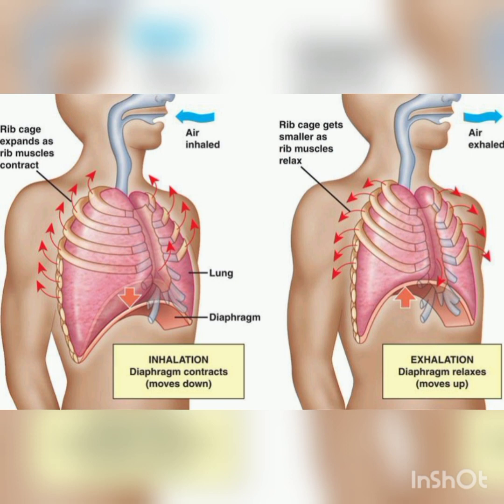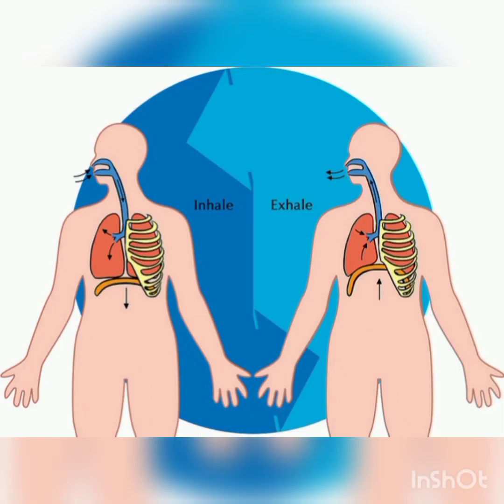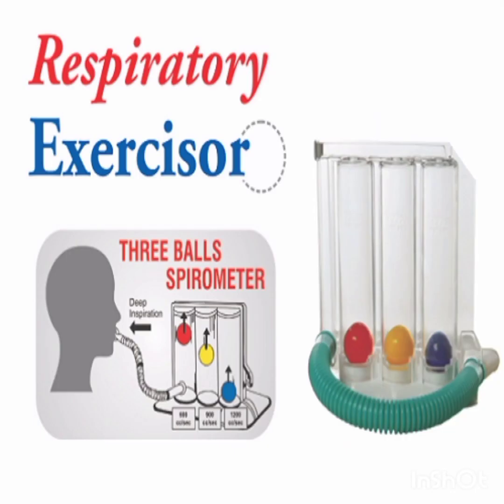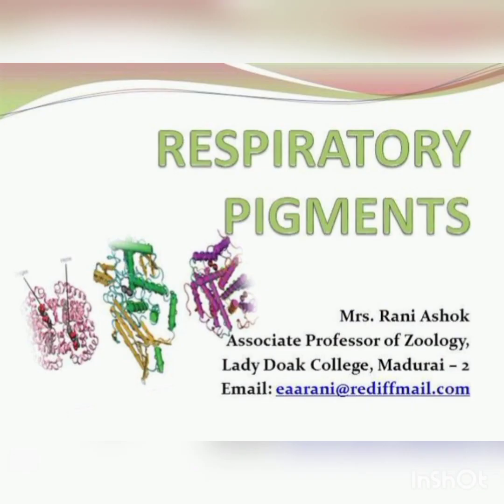On average, a healthy human being breathes 12 to 16 times per minute. The volume of air involved in breathing movements can be estimated by using a spirometer. So we have completed the mechanism of breathing in the respiratory system.